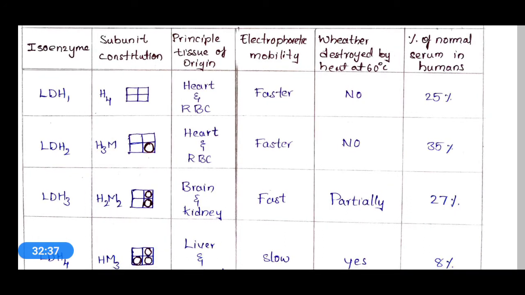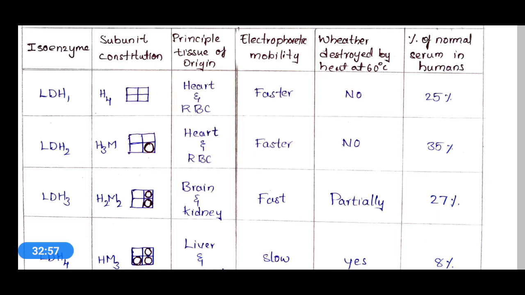We can represent the subunits of this LDH as H4. The principal tissue of origin is RBC and heart, and its electrophoretic mobility is faster.